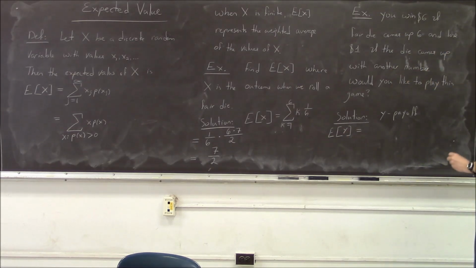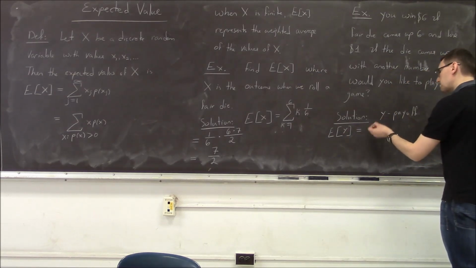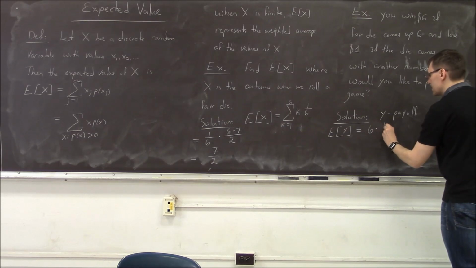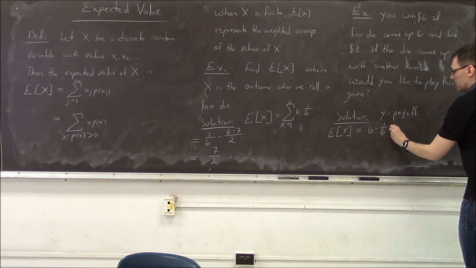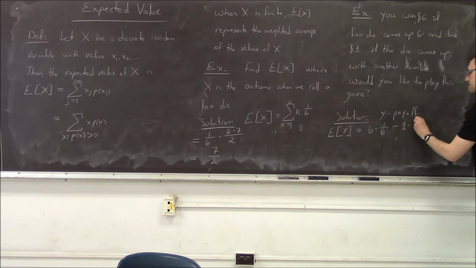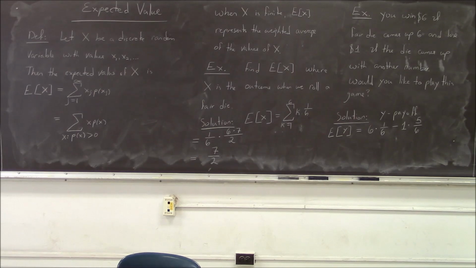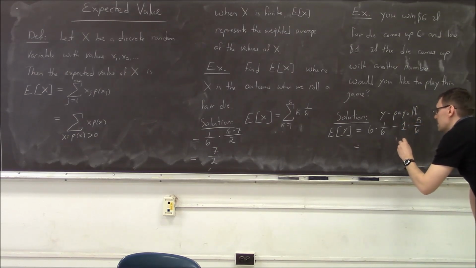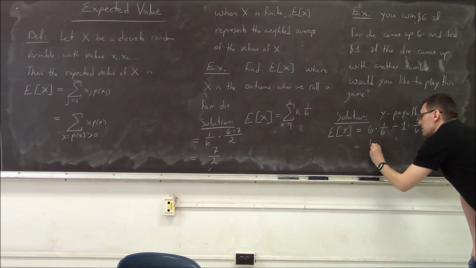I get $6, and the probability I get $6 is 1 over 6. And I lose $1, which I can write as minus 1, and the probability I lose the dollar is 5 over 6. So I get that the expected value is 1 over 6.